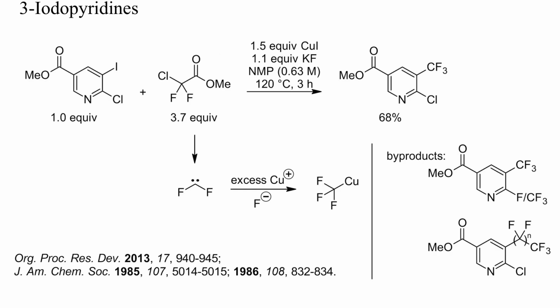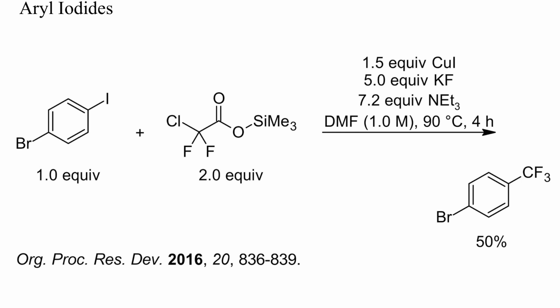Interestingly, chlorodifluoroacetates can also serve as a source of trifluoromethylcopper by intermediate formation of difluorocarbene. Here, an iodinated nicotinic ester reacted with an excess of methyl chlorodifluoroacetate to a trifluoromethyl nicotinate. Side reactions were displacement of chloride from the pyridine ring and the oligomerization of difluorocarbene to longer perfluoroalkyl chains. These longer perfluoroalkyl groups were formed when too little copper was present.